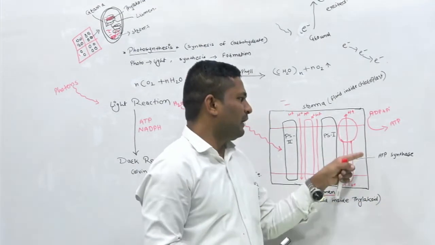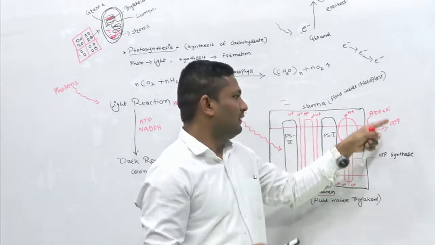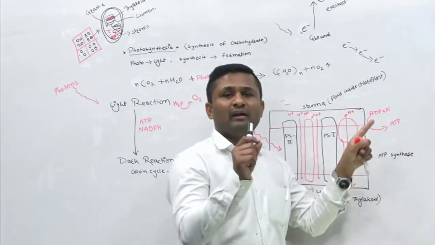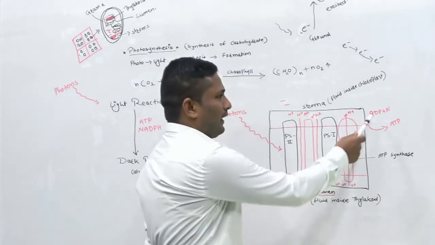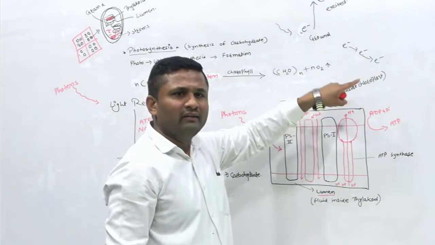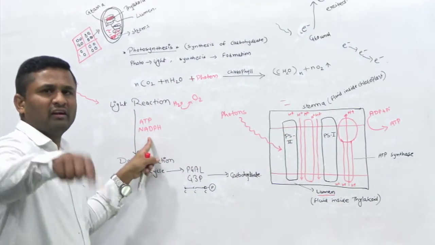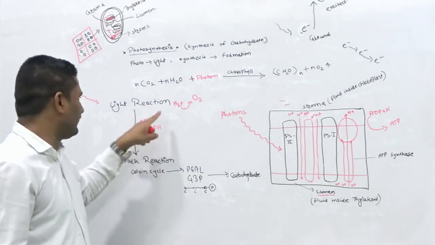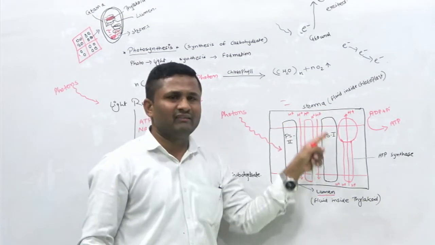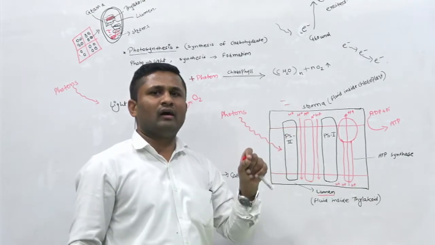This ATP synthase will synthesize ATP from ADP plus one inorganic phosphate, and in this way ATP will get generated along with NADPH. This we will see in detail in our electron transport chain video.